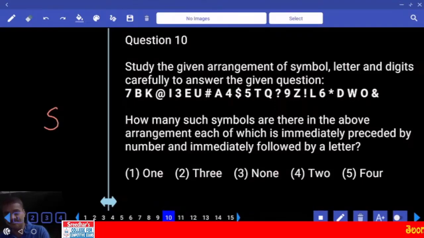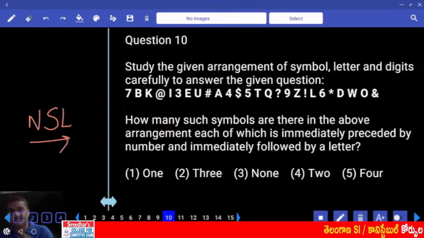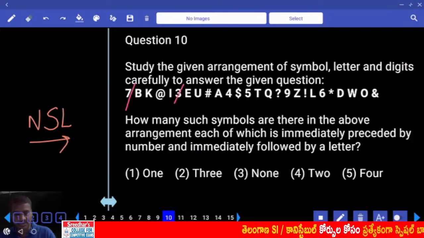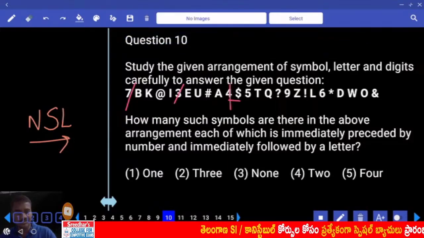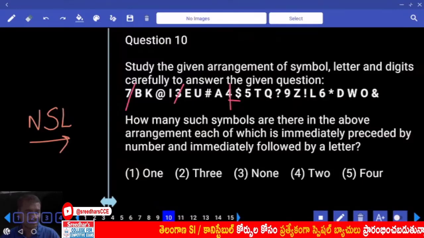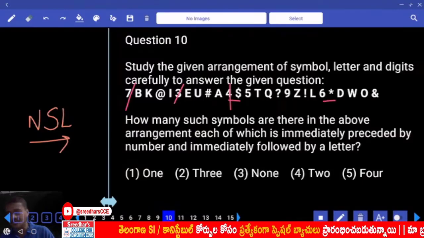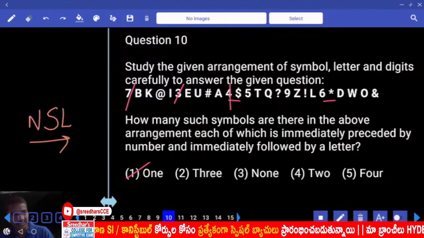Then the 10th one, how many such symbols are there, each of which is immediately preceded by a number and followed by a letter? Sequence must be number, symbol and a letter. Number, symbol but not letter. Number, symbol and a letter. How many are there of such type? Only one, choice 1.